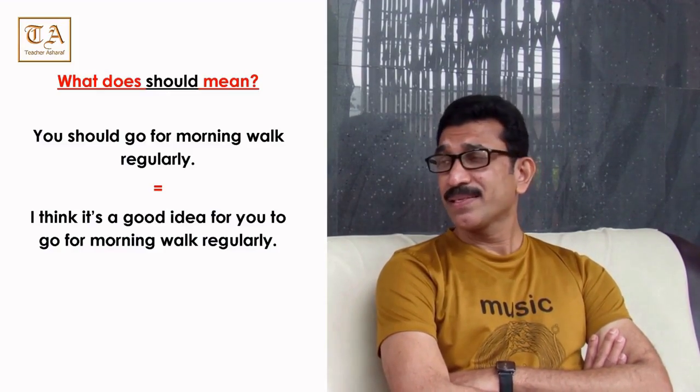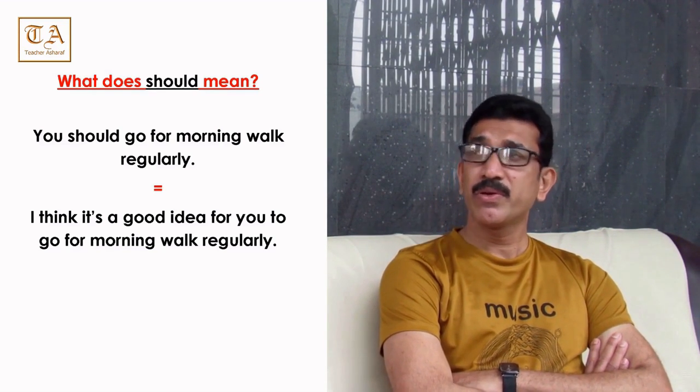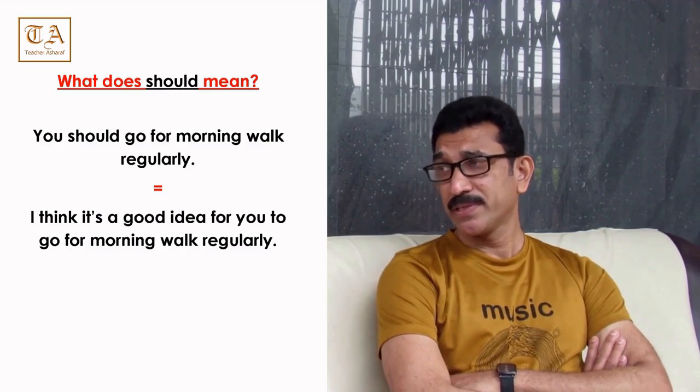Look at this sentence. Pardhu, you should go for a morning walk regularly. Now think about this sentence. What does it mean? Can you retell the sentence by replacing should, but retaining the same meaning? Can't we say like this? I think it would be better for me to go for morning walk regularly. Great. There are other possibilities. That would mean that I think it's a good idea for you to go for a morning walk regularly. Of course, you can retell the sentence in many other ways too.